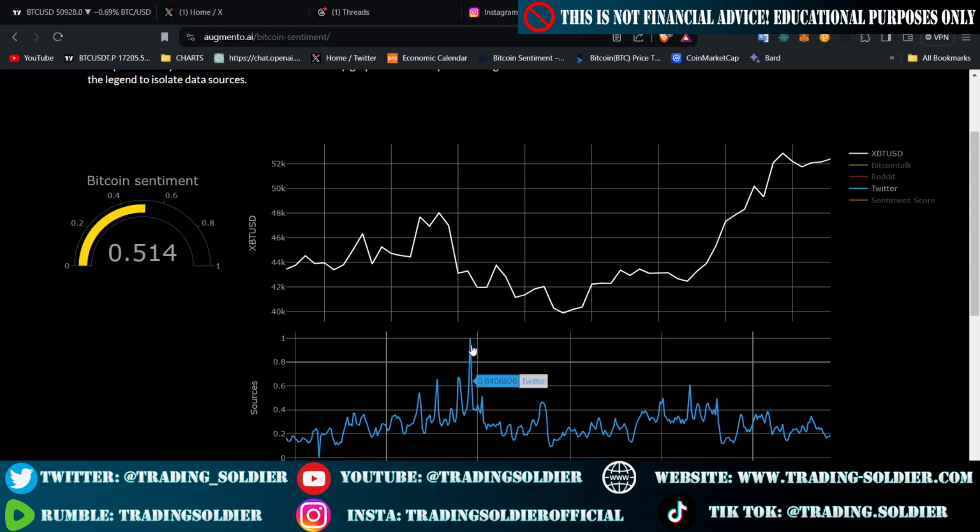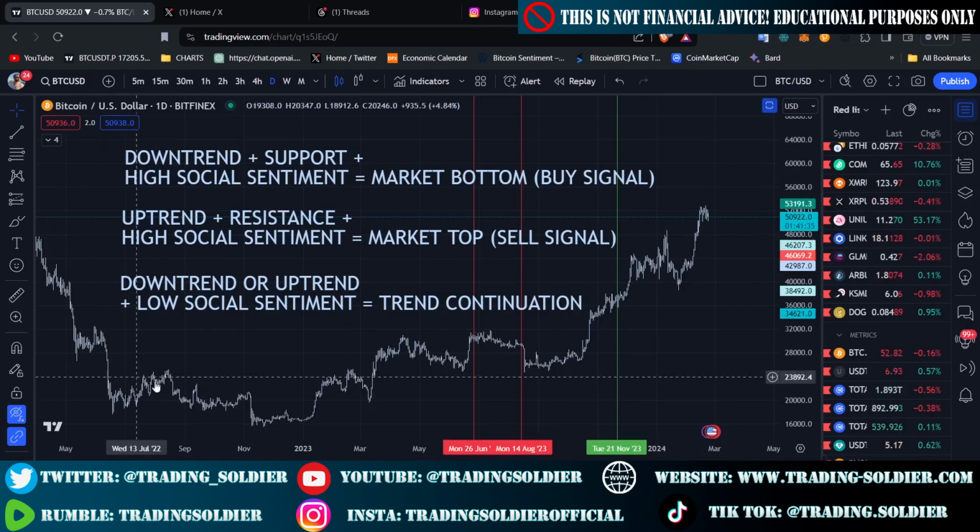And if all the market participants are very bullish and we are approaching a resistance level, we might sell the asset if the social sentiment is also very high. So basically, these are the rules that I use to trade spot Bitcoin based on social signals or social sentiment. I use it mostly for spot or investing, not for intraday trading. So I want to hold medium to long-term positions based on this indicator.